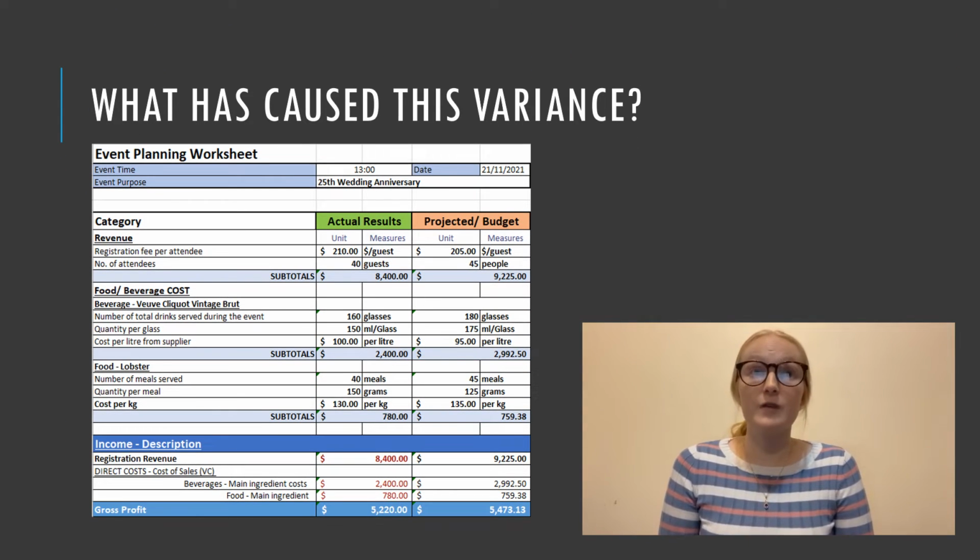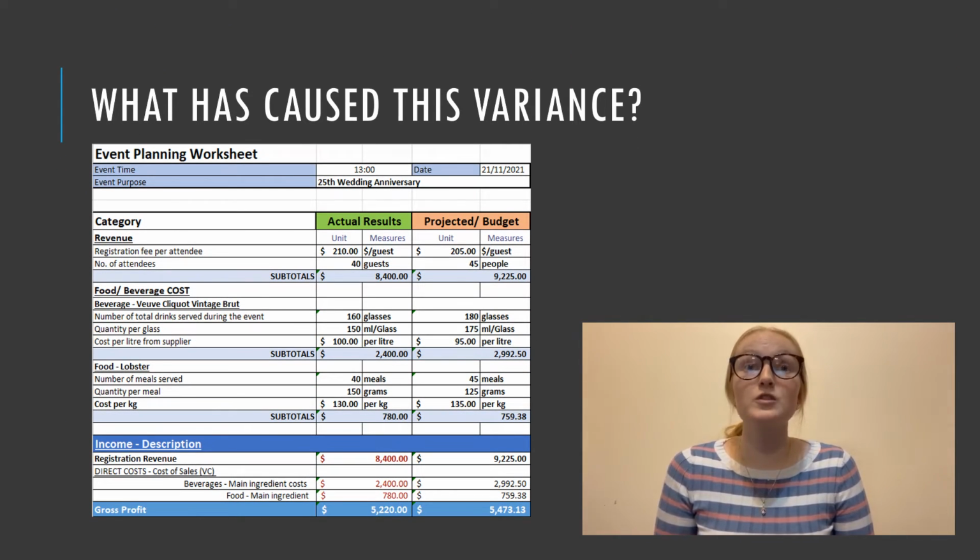What has caused this variance? Financially speaking, $205 per person for 45 people was originally the master budget projected, which equates to $9,225. In reality, though, we only had 40 guests, so we charged $210 per person, which still only equaled $8,440, meaning we had an $825 difference from the planned budget, which is a positive outcome as we didn't go over budget. However, we also didn't meet it.